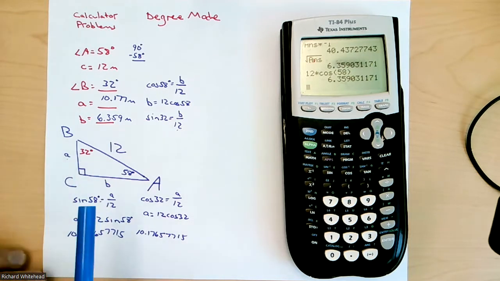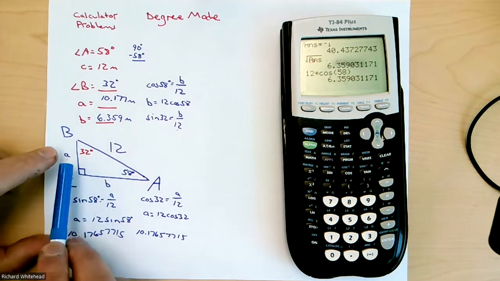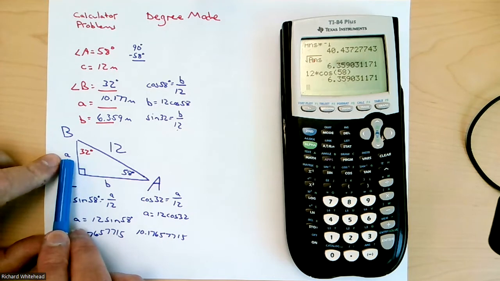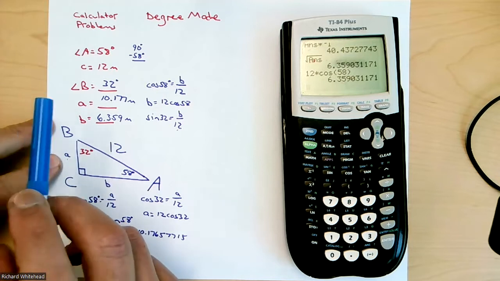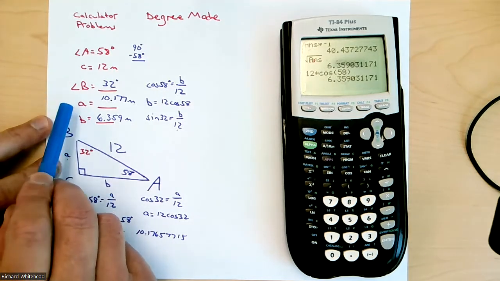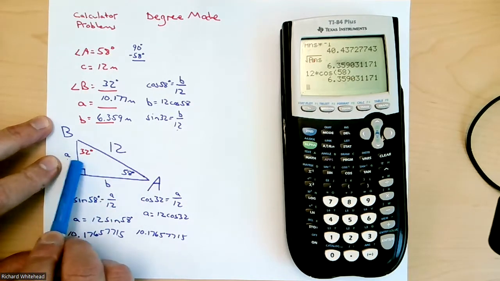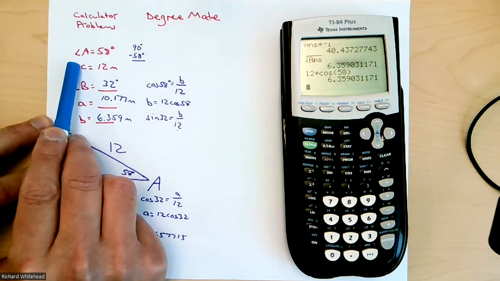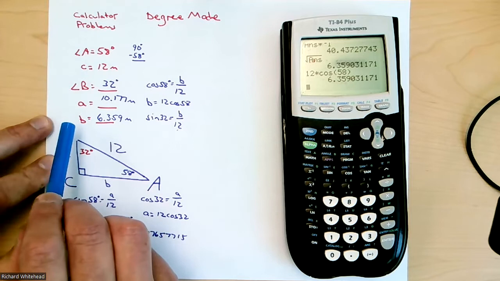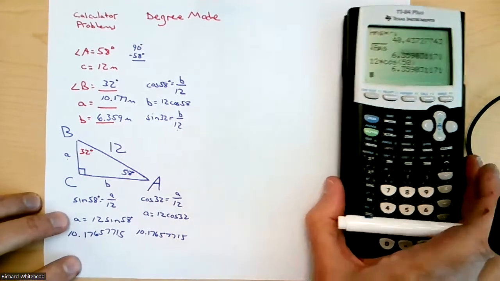All right. A should be the longest side. I know my picture's not like that, but the picture is just my slob work. A should be the longest side. B is the shorter side. C is always the hypotenuse. So A is longer than B, which we expected. A is longer than B because A is across from the bigger angle. And C is the longest. It's the hypotenuse. So C is the longest side. B is the shortest side. So we have a quick check like that. Does that seem reasonable? Okay.